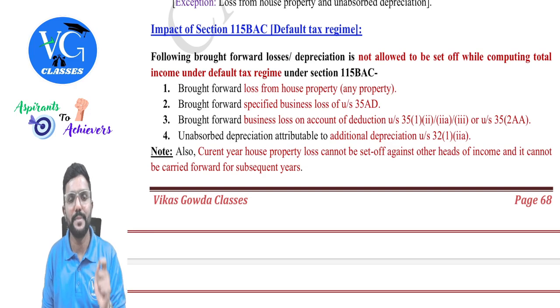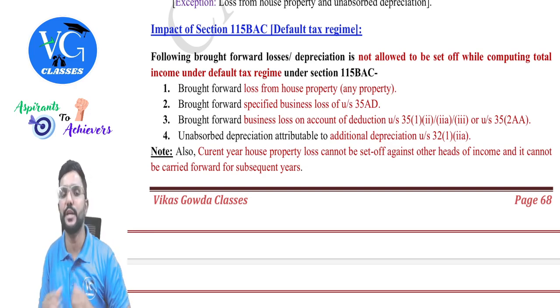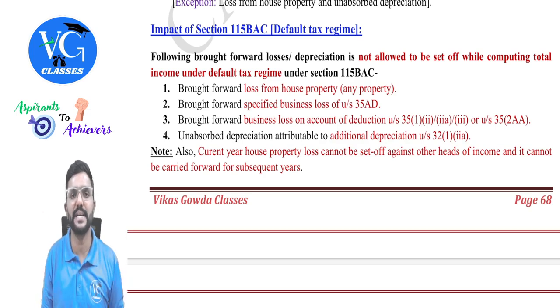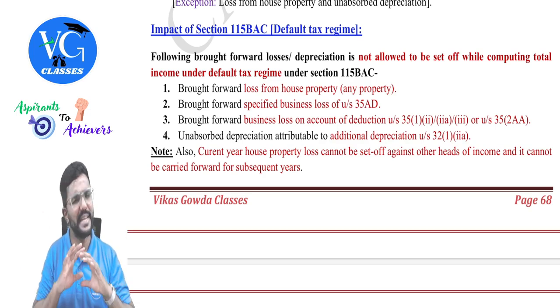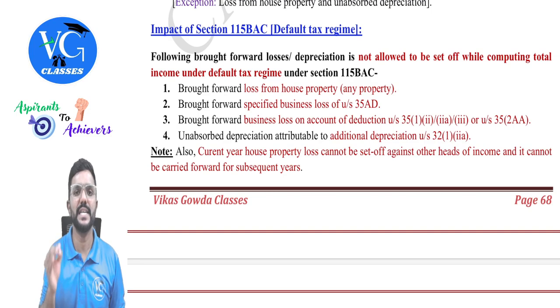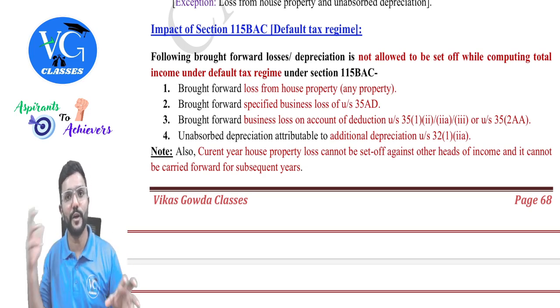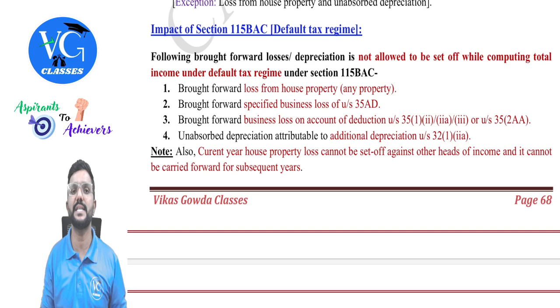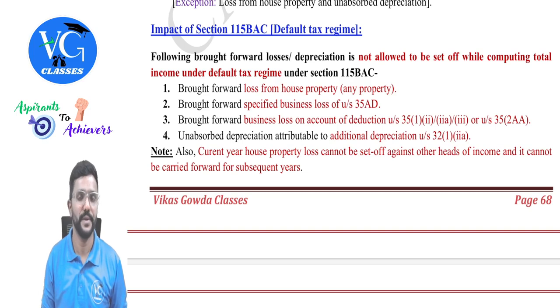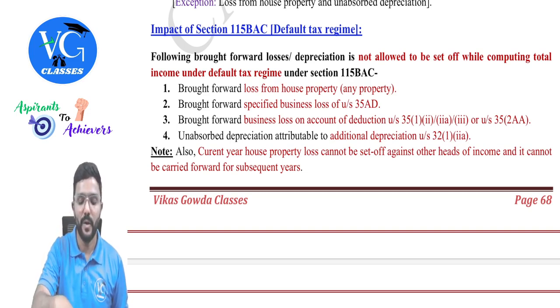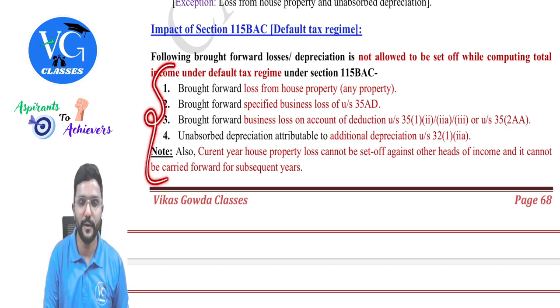No. Unabsorbed depreciation to the extent of additional depreciation cannot be adjusted against business income or any income when the assessee is under the default scheme. But whatever unabsorbed depreciation is there to the extent of normal depreciation can be adjusted against any income except salary and casual income, guys.